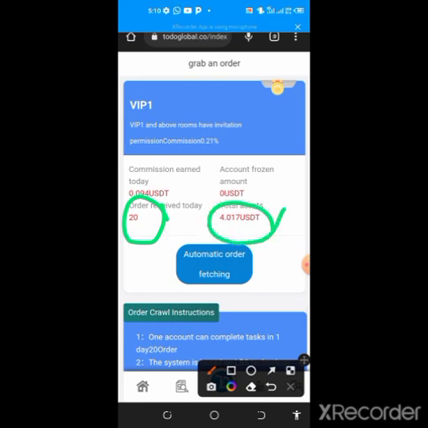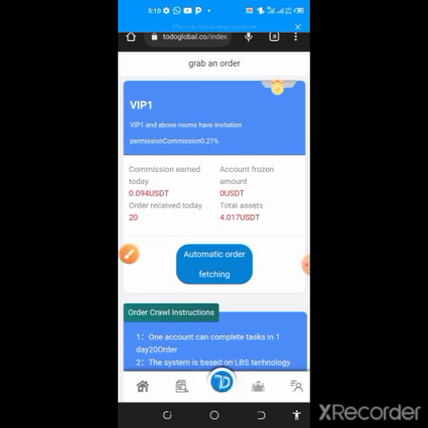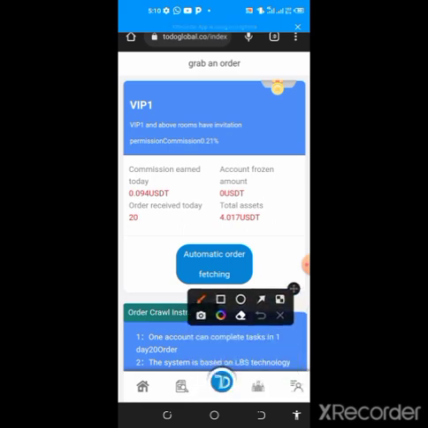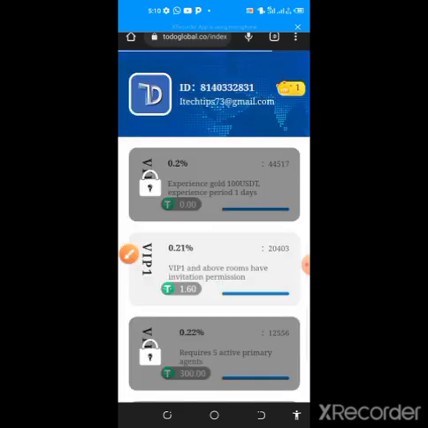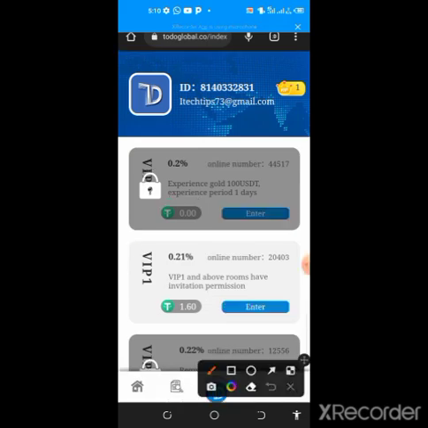Immediately you exhaust that particular order, which will be 10 in number, you need to come back to the central button here, which is the order button. You see the VIP1 will be unlocked after you have finished grabbing 10 orders on this particular experience room.